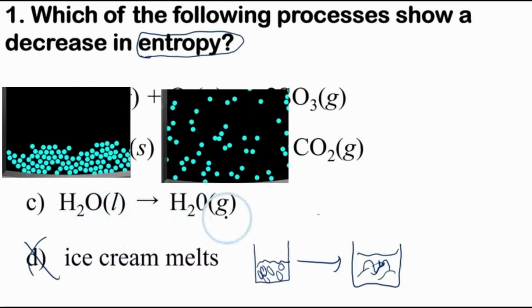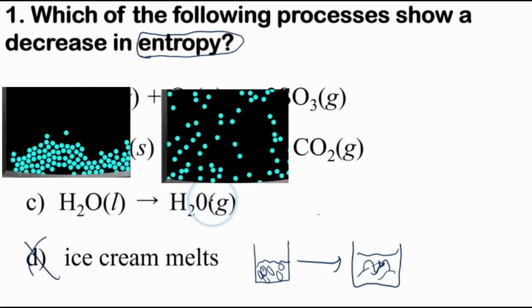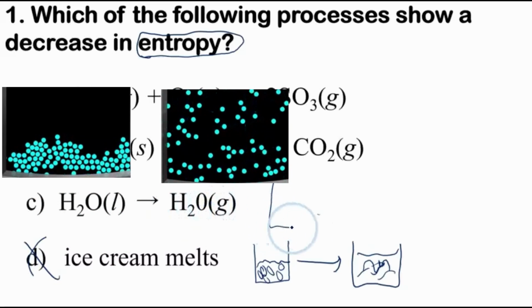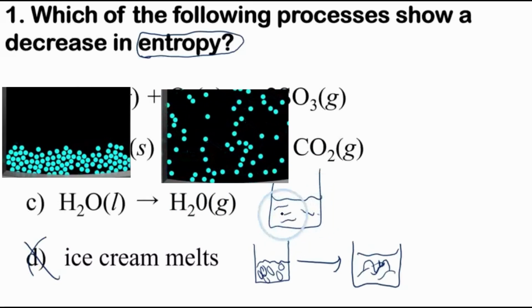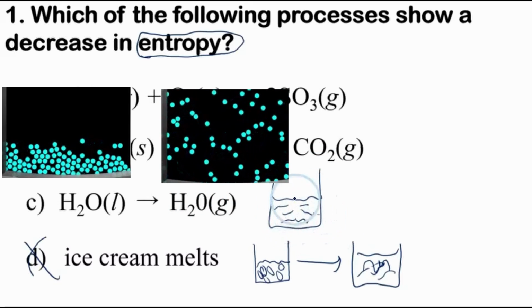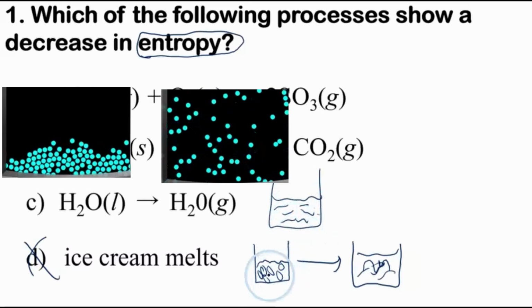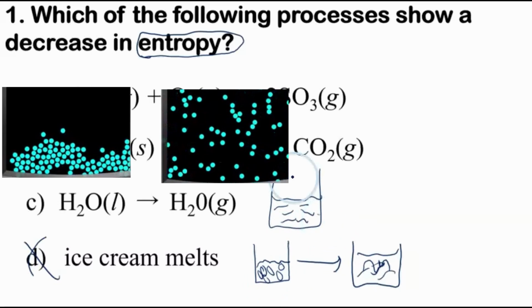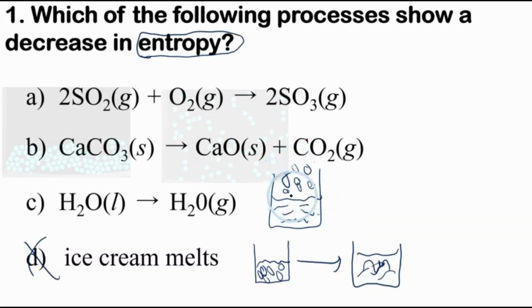So when we're going from a liquid to a gas, like in water, we have more possible arrangements to put these molecules in a gas because they can go anywhere in the container. But as a liquid, they're stuck to each other. They are rolling around each other. So there are more arrangements possible than when they're stuck as solids. But when they become a gas, they can fly all over the place and disperse themselves even more. So we have higher entropy as a gas.